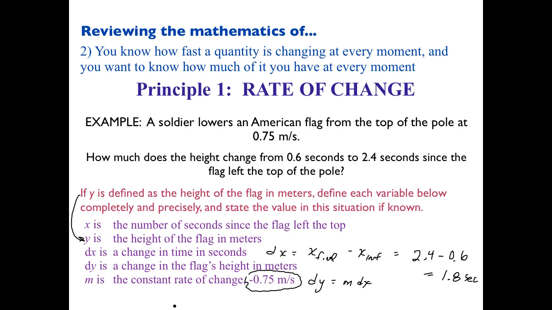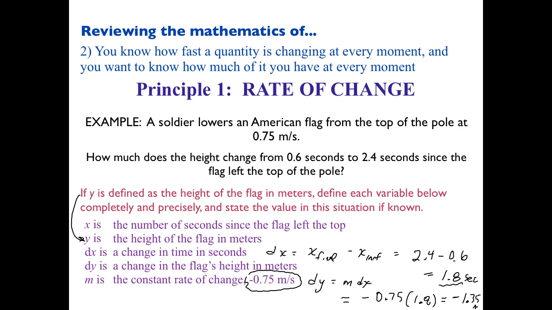In any change of seconds, how much the flag will go down, including 1.8. How much does the flag go down every 1.8 seconds? Well, we take our negative 0.75 times 1.8, and you get, who did it? Nice and loud? 1.35 meters.